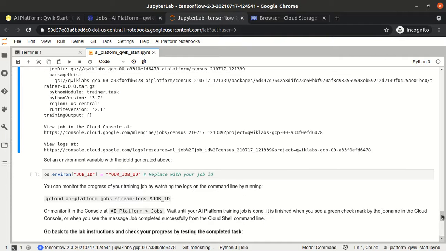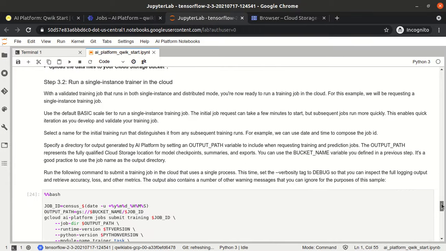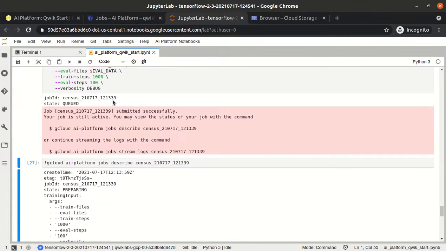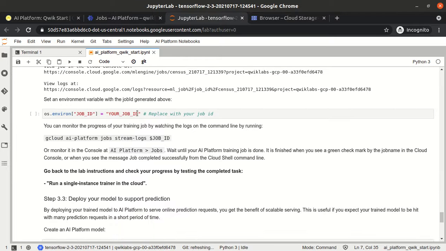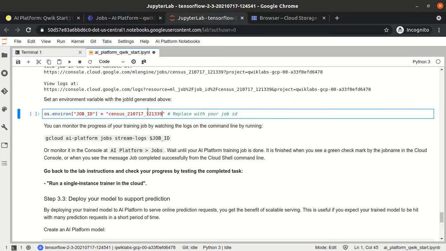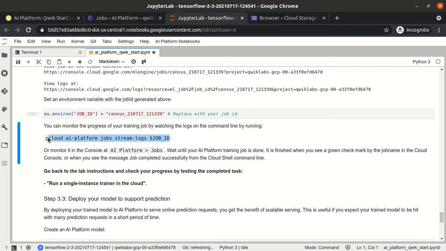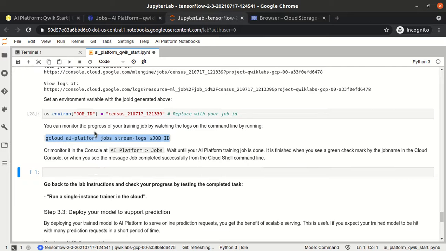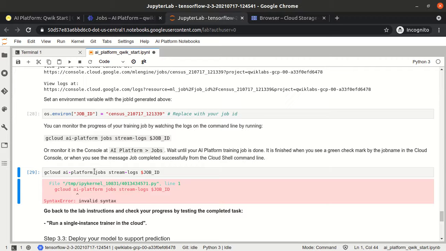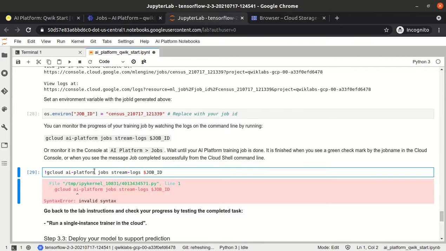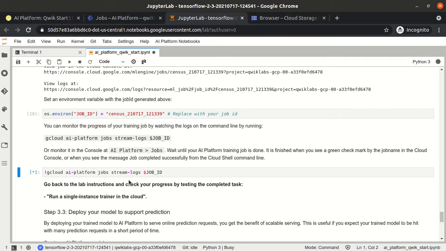So what is our job ID? Let's copy our job ID. This is the job ID. They told us that we have to copy our job ID. Okay, now we are setting an environment variable. Then we can use this command to see the progress. We have to use the exclamation or the bash magic operator.